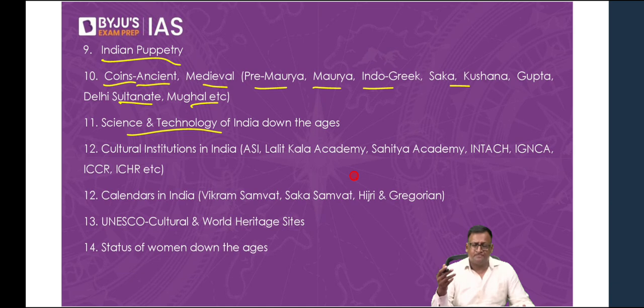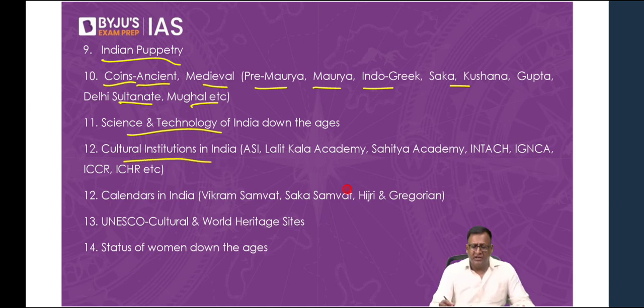Then science and technology of India down the ages. Science and technology in ancient India, like for example, mathematics, astronomy, physics, chemistry, medicine. So what was the development of all these subjects in ancient India? Similarly, the status of science and technology in medieval India, right? So this is what we study.